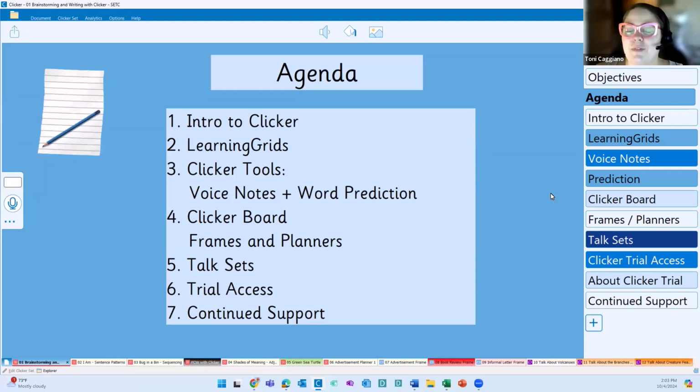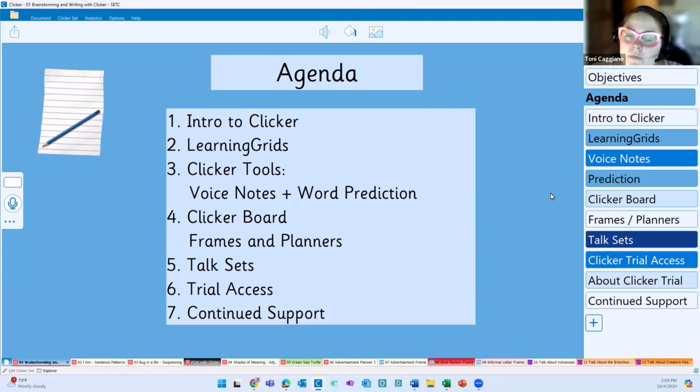I know that some of you have been in sessions like this before. You know what Clicker is, but we need to get everybody up to speed. We're going to take a minute to look at Learning Grids because, of course, all of the materials that I will show you today can be accessed through our curriculum-based resource bank. And we're going to get into some of our Clicker tools, including voice notes and word prediction. Clicker Board, which is our graphic organizer. And we are going to spend some time on our writing frames and planners.